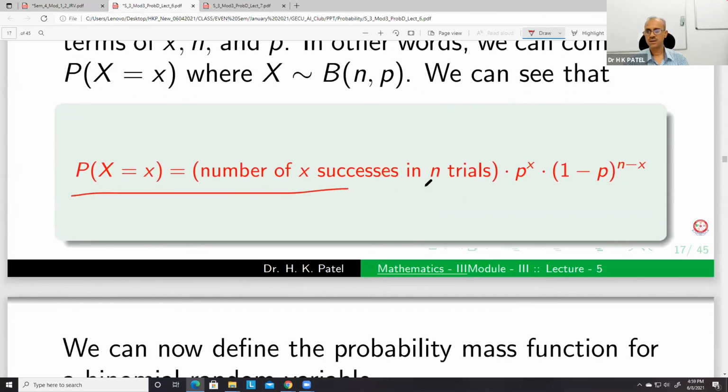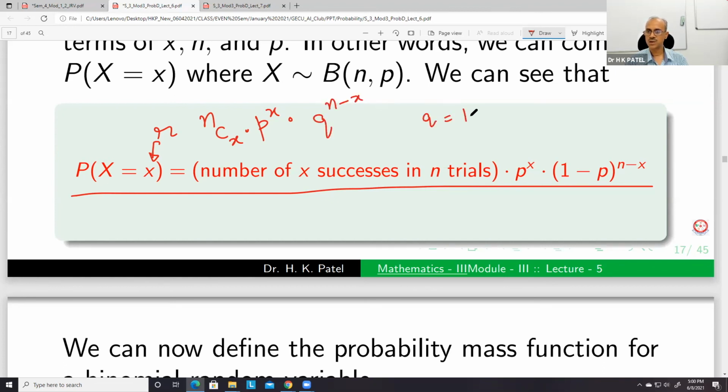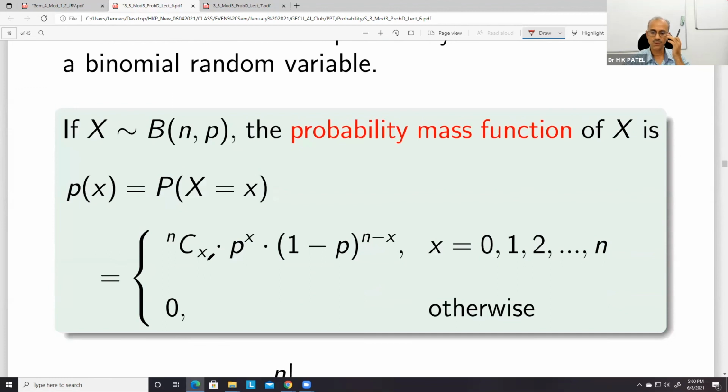So this is general. Here I have taken R, but they have taken it as X. So they will say NCX: the number of ways of X successes in N trials, times P to the power X, and this is 1 minus P, which is Q. So Q is to the power N minus X. So this is our probability mass function: NCX P to the power X, (1 minus P) to the power N minus X, for X = 0, 1, 2, up to N, and otherwise it is 0.